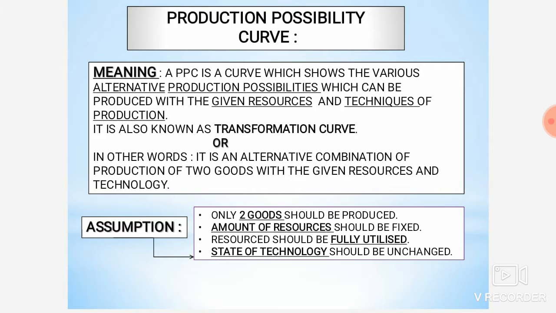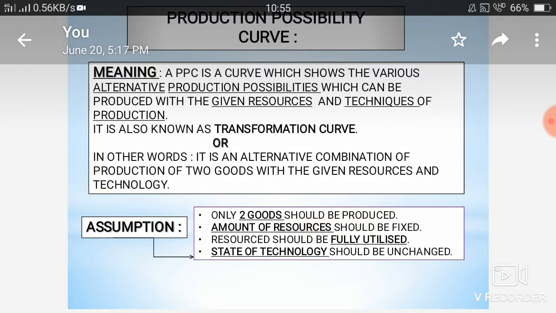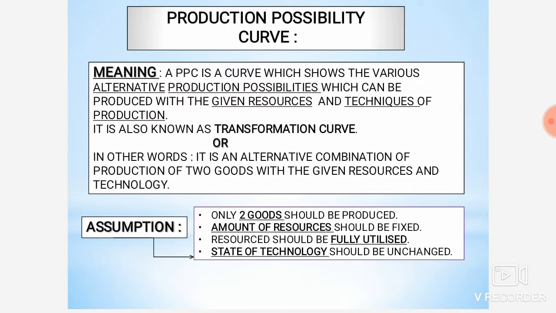Assumptions means something which should be constant. What assumptions can be told as something which should be constant? Only two goods should be produced, means a person should only produce two goods, then only this curve will be possible. Means there are certain things which should be constant, and then only this theory will follow.